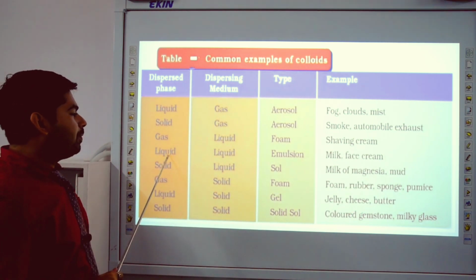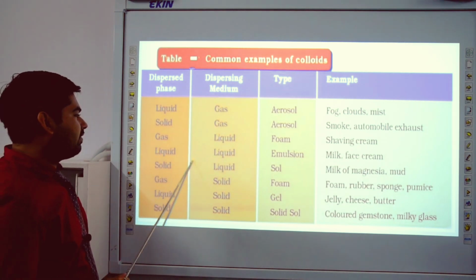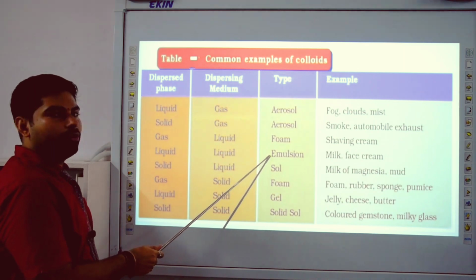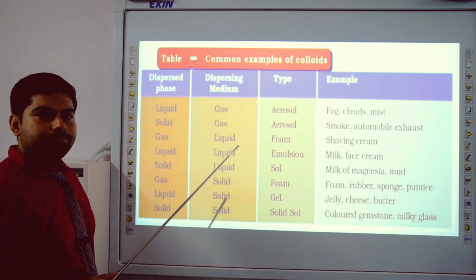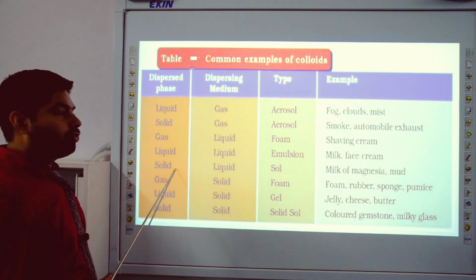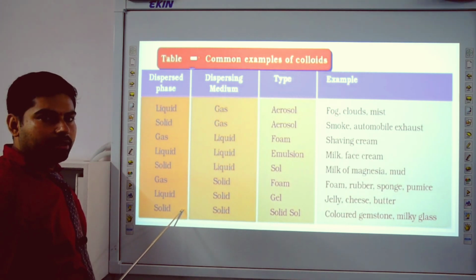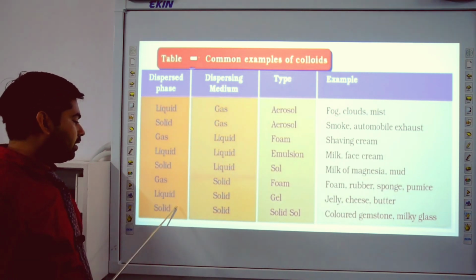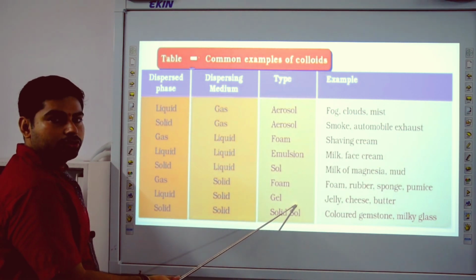If both the dispersed phase and dispersion medium are liquid, अगर दोनों ही liquid है, so that's why this colloid is known as emulsion. Like milk, face cream. If dispersed phase is solid like this and like this, two conditions are there. Dispersed phase is solid, then this colloid is known as sol. This is also sol.